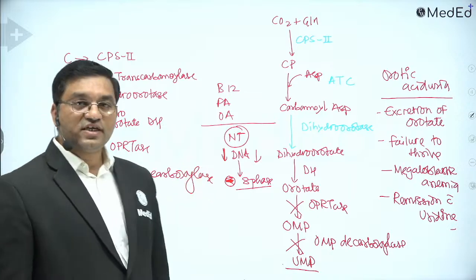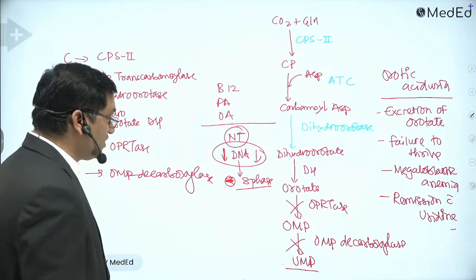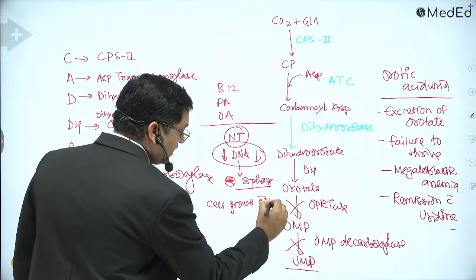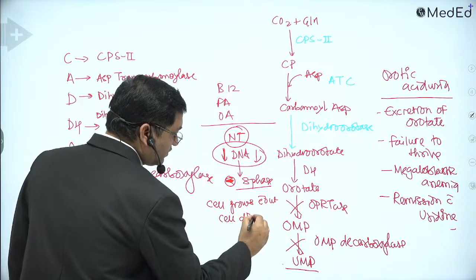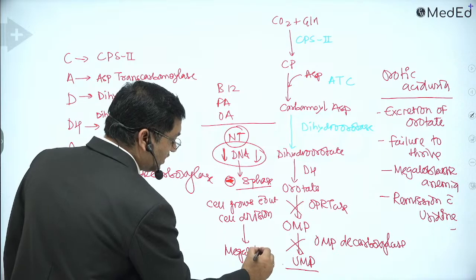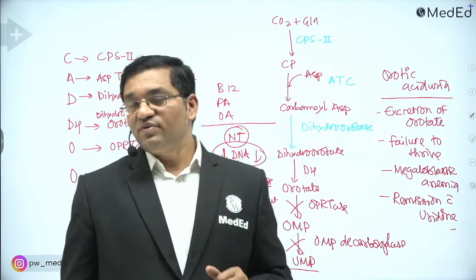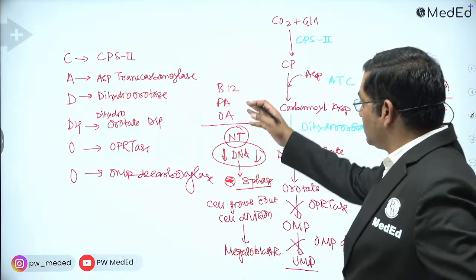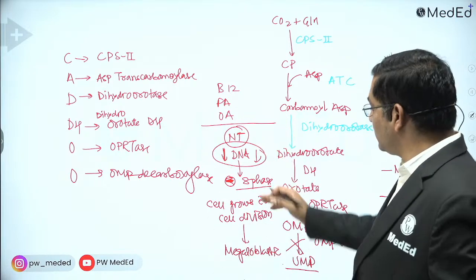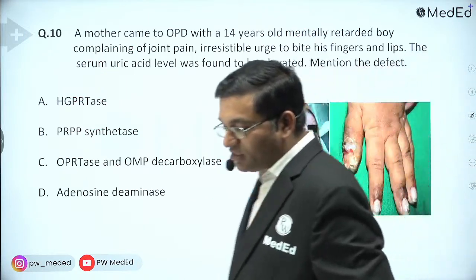The cell grows without cell division, causing megaloblastic RBCs, with larger cytoplasm and a smaller nucleus, giving a megaloblastic appearance. So because of defective nucleotide synthesis in B12 and folic acid deficiency and orotic aciduria, there is megaloblastic anemia. See these figures.